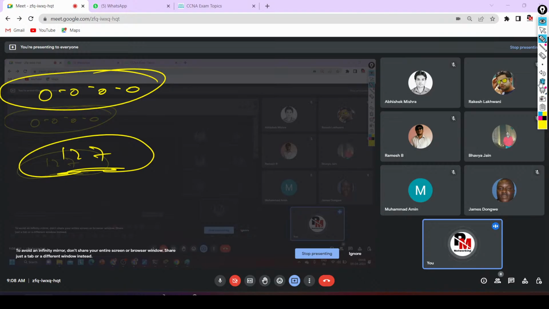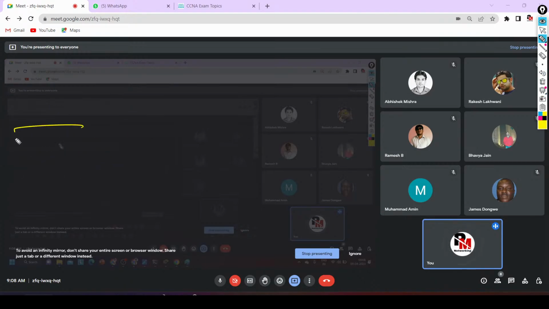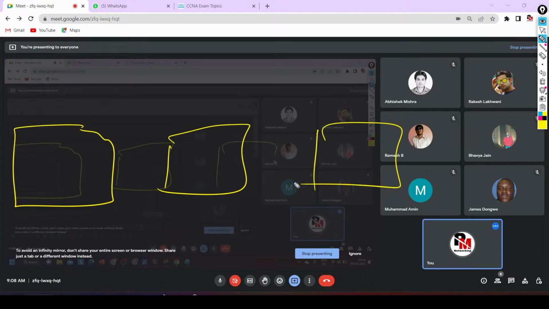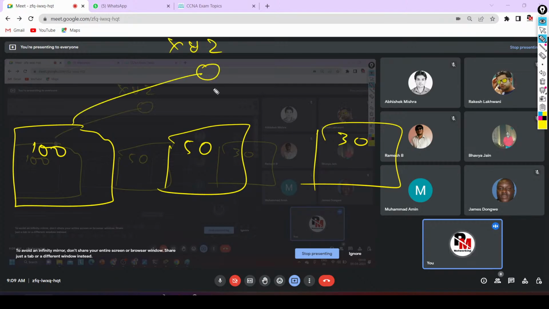Now, in our organization there are 3 departments. In Department 1, there are 100 users. In Department 2, there are 50 users. And in Department 3, there are 30 users. From which class will you use IP addresses for this XYZ organization? Suppose all departments are connected with one router.